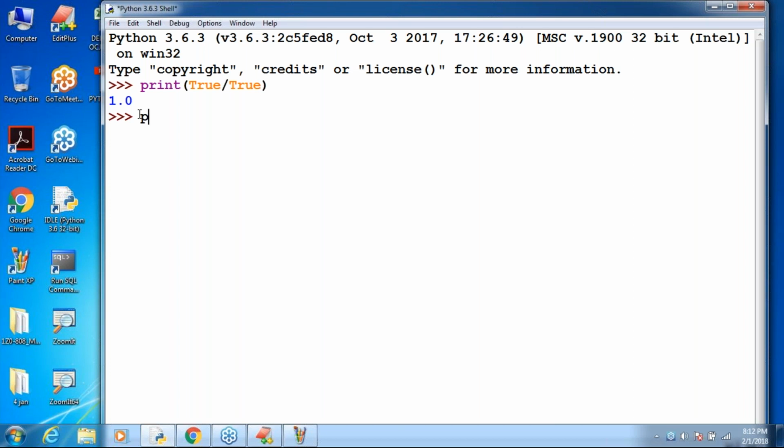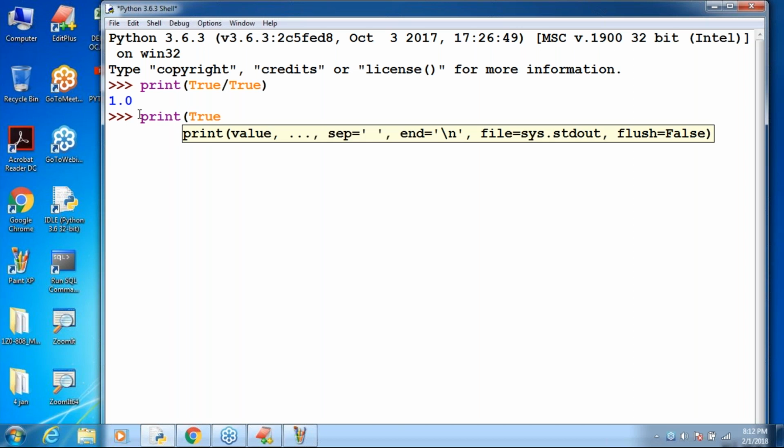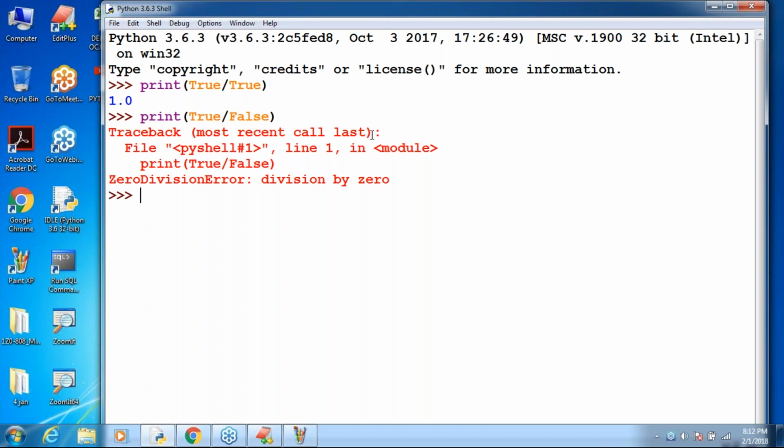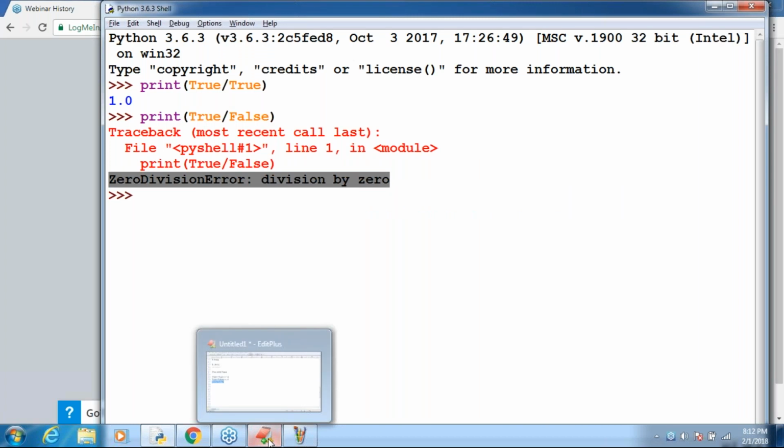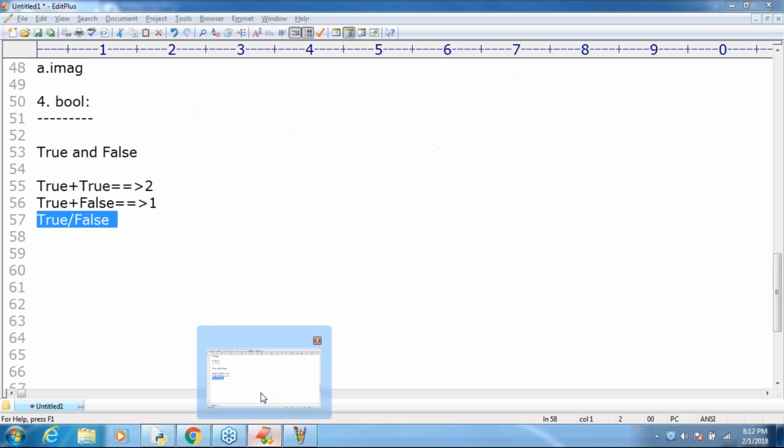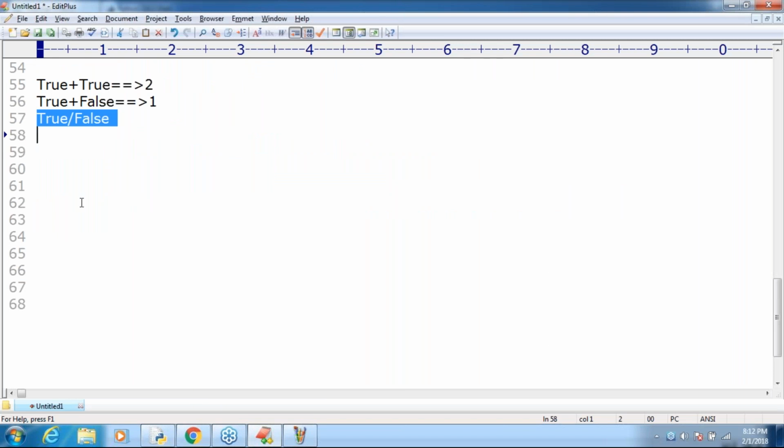Suppose I print true by false. Exactly our expected answer is coming or not? Can you spell out what error we are going to get, sir? ZeroDivisionError: division by zero, by default. Everyone able to understand? I hope so, Cohen. That's all, sir. This is about the Boolean type.